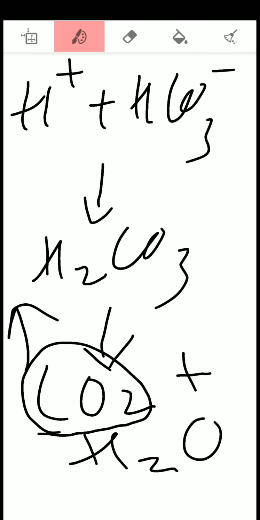Is it clear? So when the hydrogen ion and bicarbonate ion reach the lungs, again they form H2CO3, that is carbonic acid. This carbonic acid, being an unstable compound in the lung, again splits into carbon dioxide and water, and this carbon dioxide is expired out of the respiratory system.